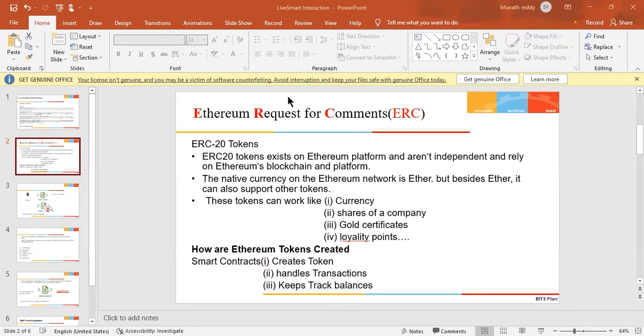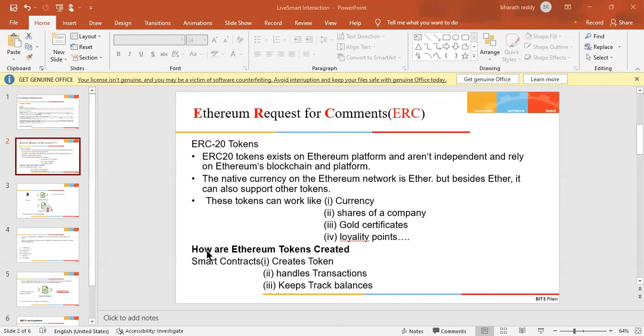These tokens aren't independent and rely on the Ethereum blockchain and platform. The native currency of Ethereum is Ether, but besides Ether it supports many other tokens. These tokens can work like currencies, loyalty points, gold certificates, or shares of a company and so on. It can be anything.